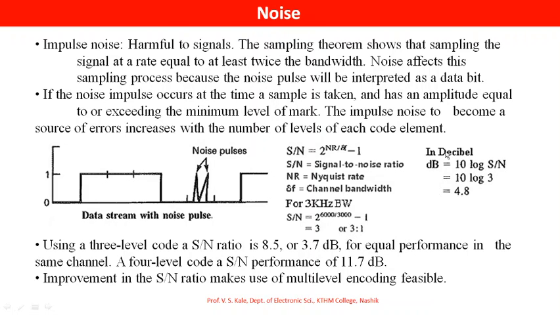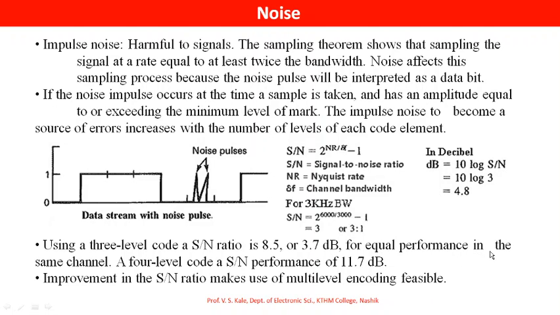In decibels it can be calculated. dB is equal to 10 log of S/N, that is signal to noise ratio. If the signal to noise ratio is 3, 10 log of 3 comes as 4.8. So signal to noise ratio is 3, in dB it comes as 4.8. Using a 3-level code, the signal to noise ratio is 8.5, or in dB 9.3.